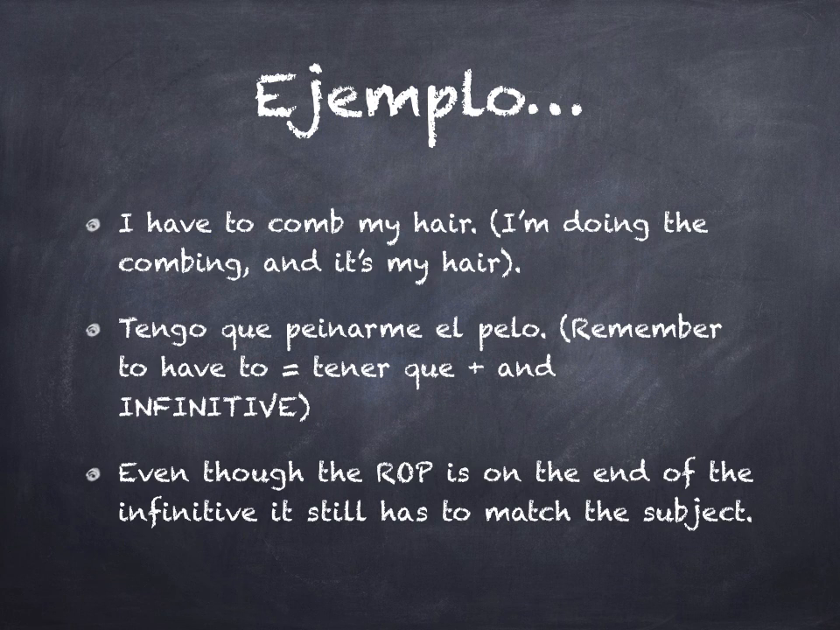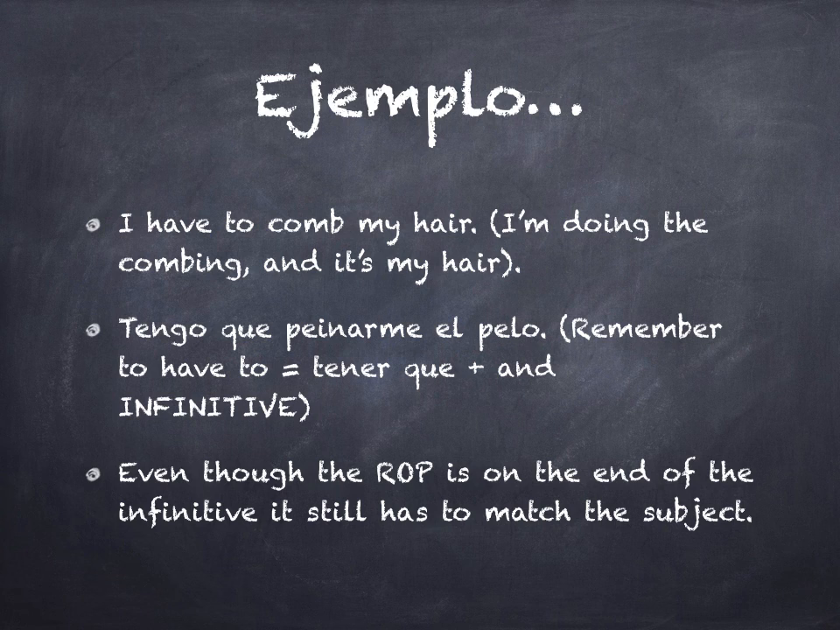Now here's another example. I have to comb my hair. So I'm doing the combing, and it's my hair. Well, here's the sentence. Tengo que peinarme el pelo. Tengo que peinarme el pelo. Now remember when we studied tener idioms, we saw that to have to, obligation. Anytime I have to do something, or you have to do something, or anyone has to do something, it's always some form of tener, que, plus an infinitive.